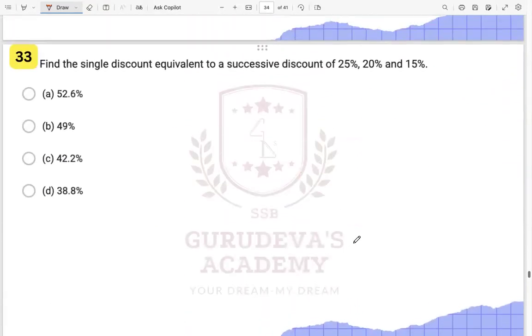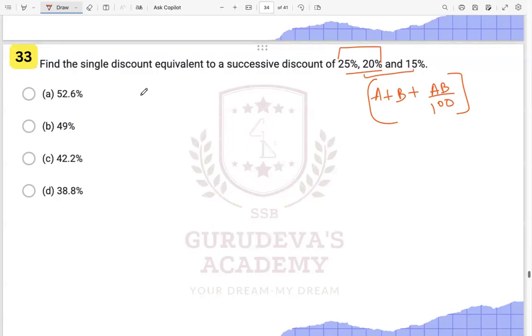Okay. Now this is saying: find the single discount equivalent to successive discounts of 20%, 25%, 20%, and 15%. So how do we do it? It is nothing but A plus B plus AB upon 100, right? This was our formula which we learned for successive things. So if three things are given, you first find out for these two and then with the next, right?